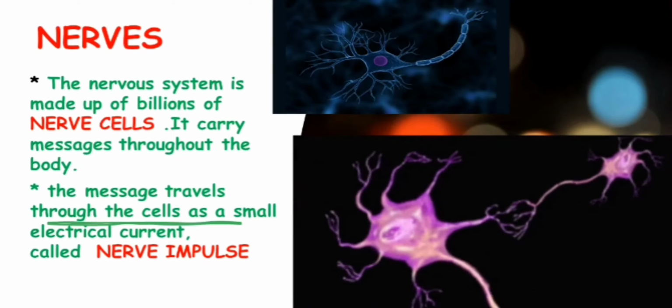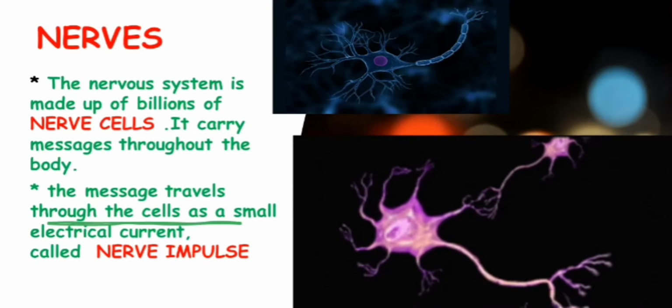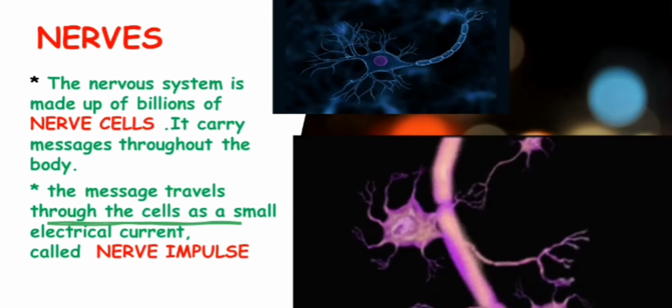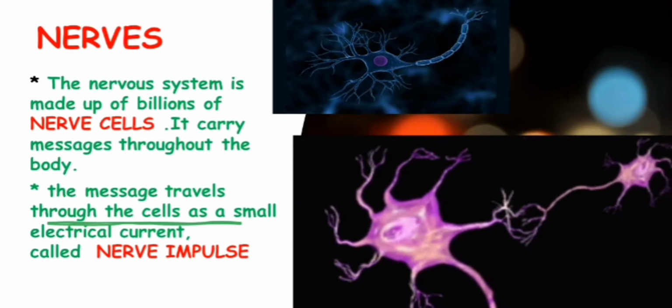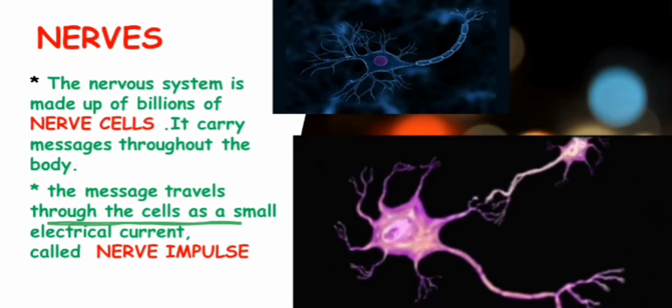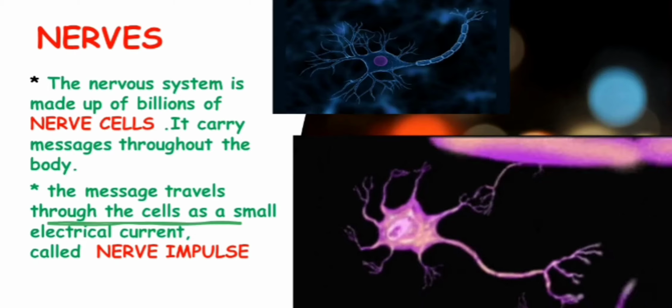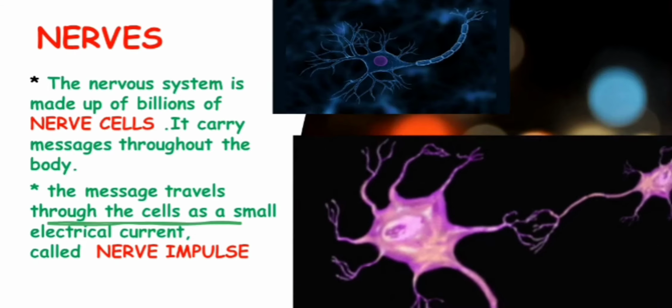So you can see there are billions of nerves, also called neuron cells, in our body, which pass the messages to the brain. The brain solves those messages and finally gives command to the whole body, and all those messages again come back from the brain to the body through these nerve cells.